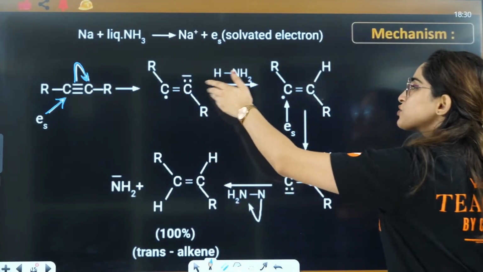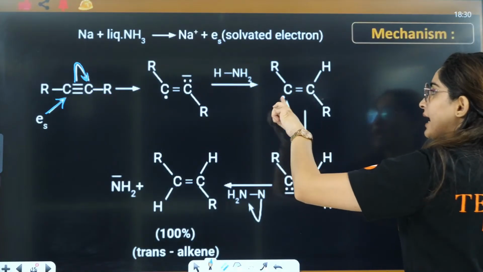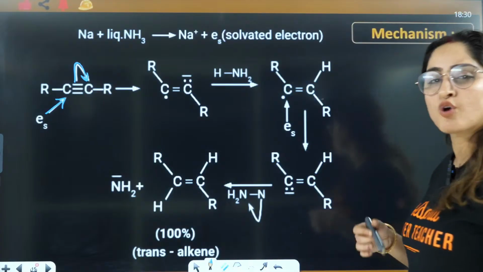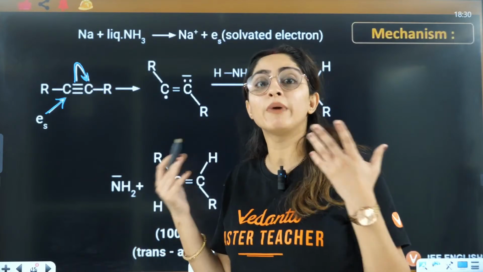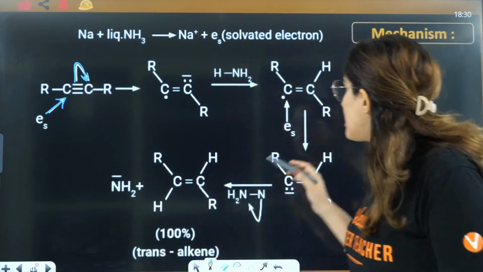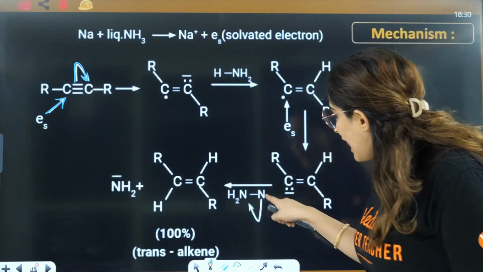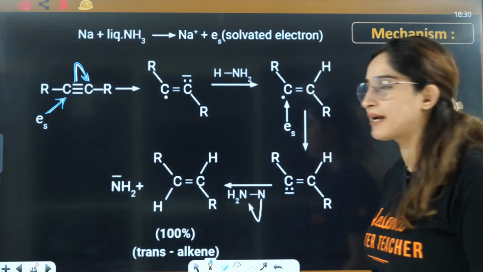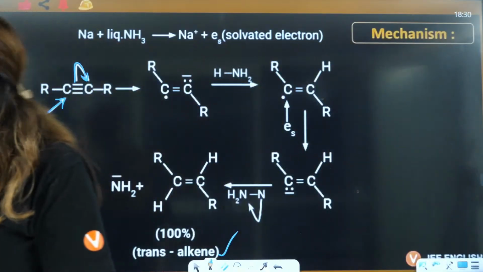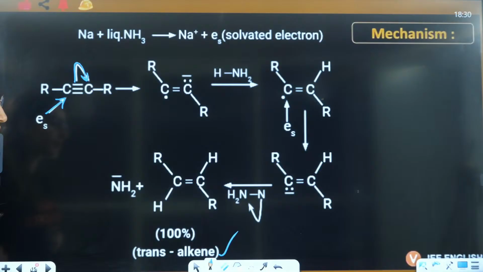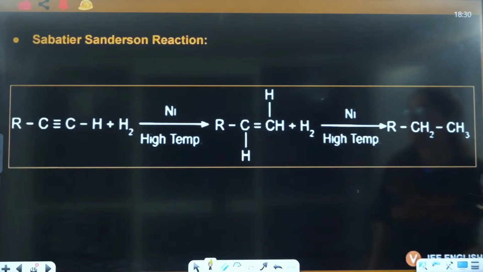Now it's not like there is only one sodium and one electron in the solution; there are many sodium atoms and many electrons. One more electron will get attached here and you will have a negative here. To that position again the hydrogen will be attached on the trans position, and that is how you will have the formation of trans-alkene here.